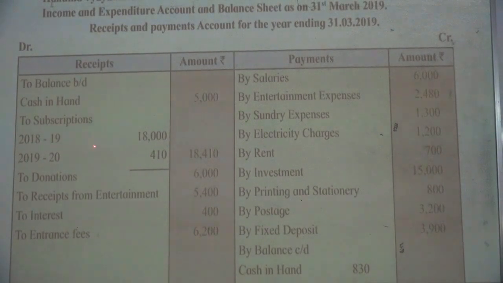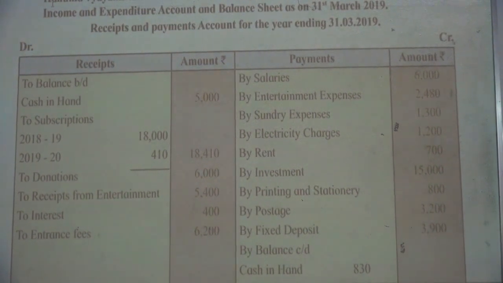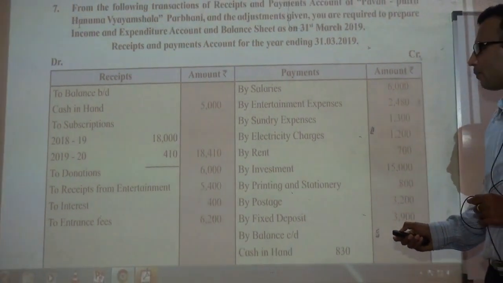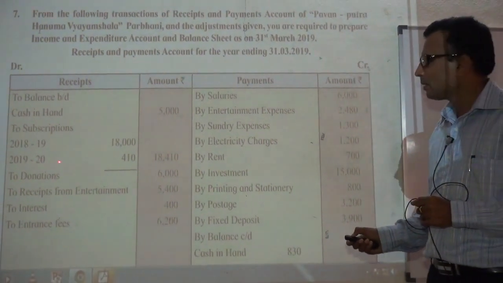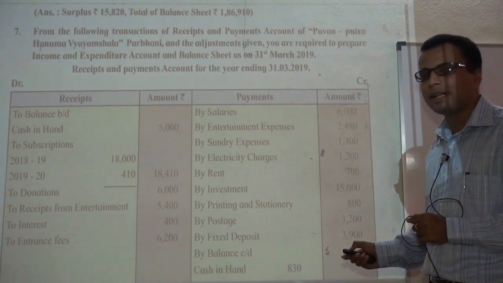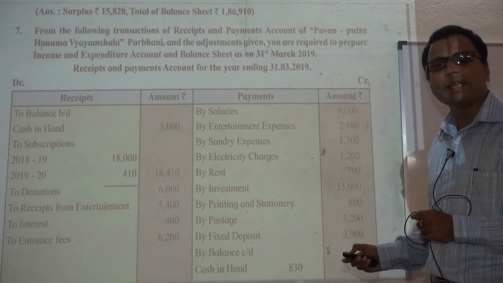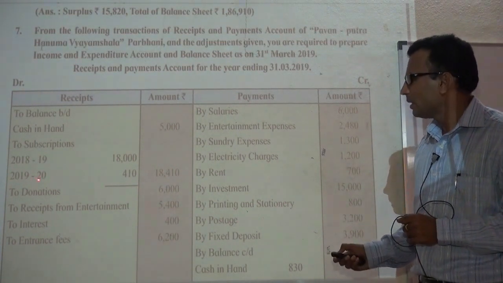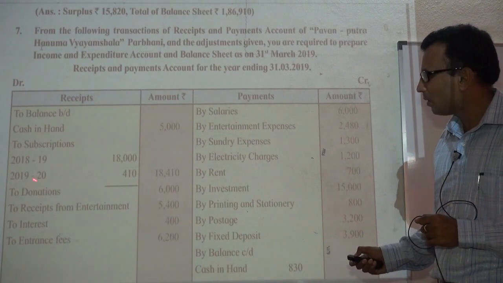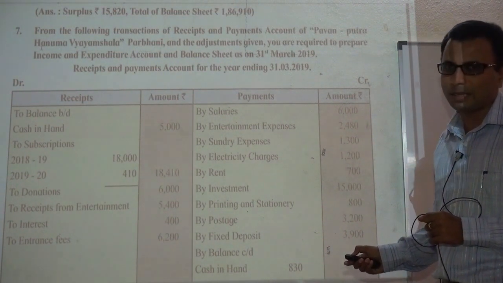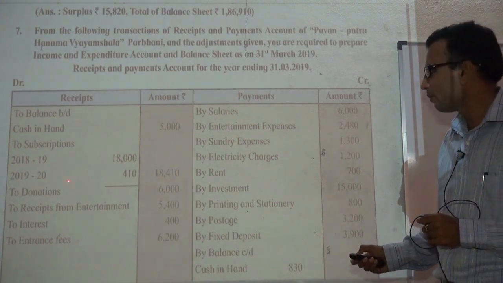We received subscriptions, and for two different years. For 2018-19, means for the current year, we have received 18,000. This subscription will be shown on the income side, 18,000. And for the next accounting year, we have received 410 subscription. This is the subscription which is received in advance. So this cannot be the income of this year, it is for the next year. So it will be shown on liabilities side, it will not be the income of the current year.